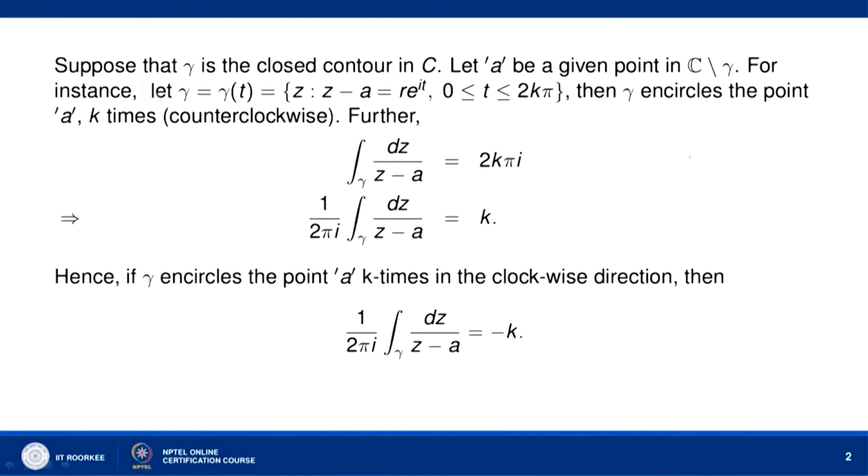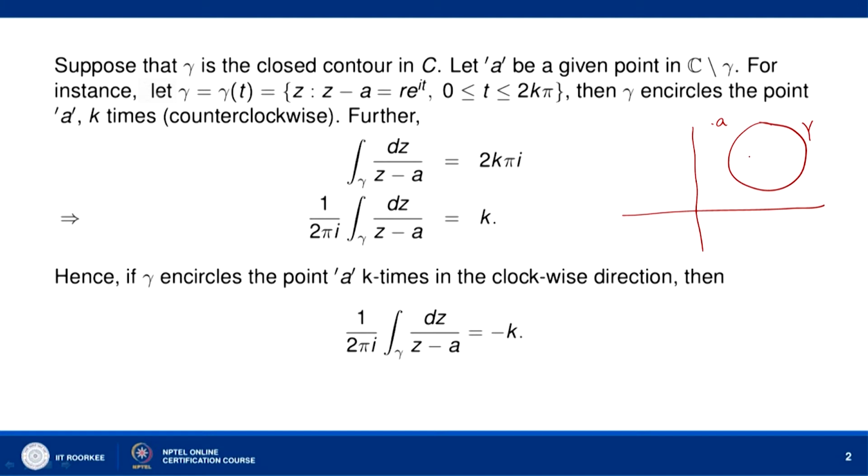Suppose that gamma is a closed contour in the complex plane, and A is a given point in C minus gamma. So, let us take a closed contour. Let gamma be a closed contour in C, and A be a given point in C minus gamma. A is any given point here which does not belong to gamma. It can be either inside gamma or outside gamma.